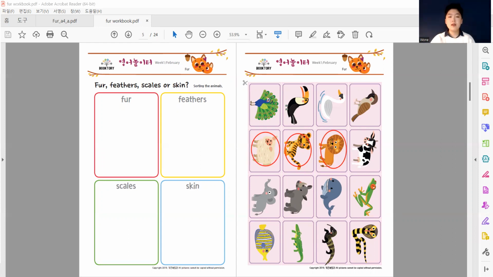Let's talk about the animals that have feathers. Ooh, this big one here. Do you remember what this is called? A peacock. Yes, a peacock. So this bird has feathers. It looks like this next one has feathers too. Toucan. What about this one? A swan. Very nice. And finally, this is called a sparrow. A sparrow. They all have feathers. I forgot one. Sorry. A cow also has fur. I forgot. I'm sorry.